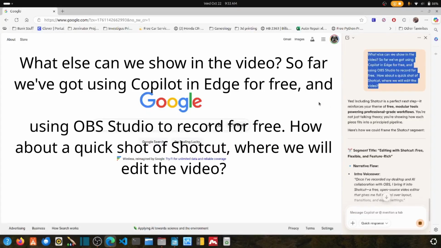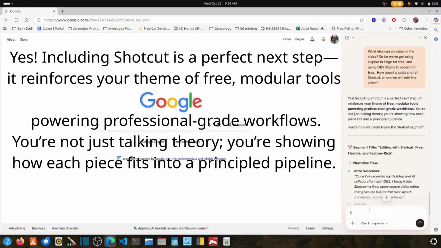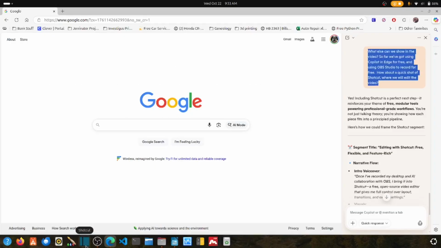What else can we show in the video? So far, we've got Copilot in Edge for free and using OBS Studio to record for free. How about a quick shot of Shotcut where we will edit the video? Yes, including Shotcut is a perfect next step. It reinforces your theme of free, modular tools powering professional-grade workflows. You're not just talking theory. You're showing how each piece fits into a principled pipeline.